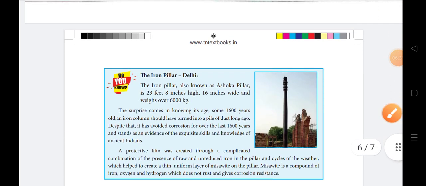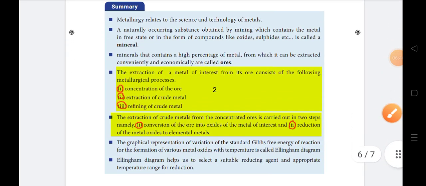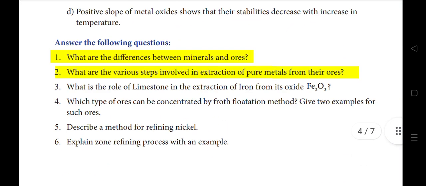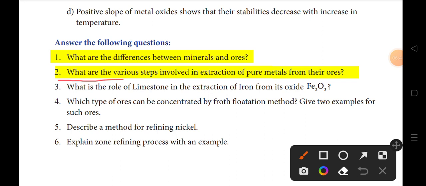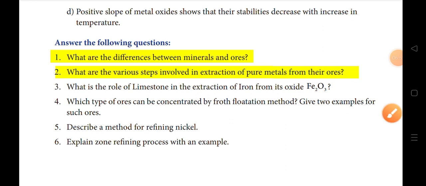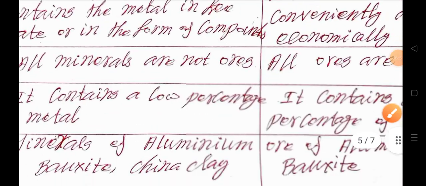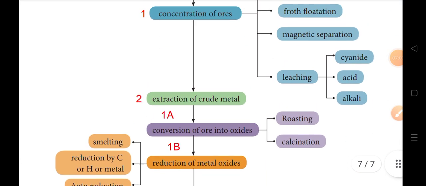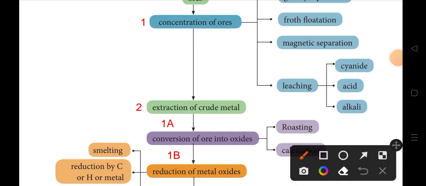Now go for the second question. What are the various steps involved in extraction of pure metals from the ores? It has three steps in a summary part. The first step, concentration of ores.